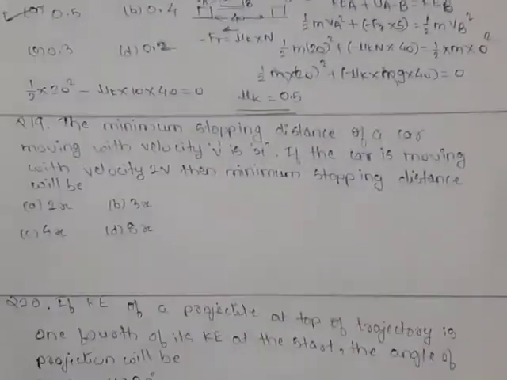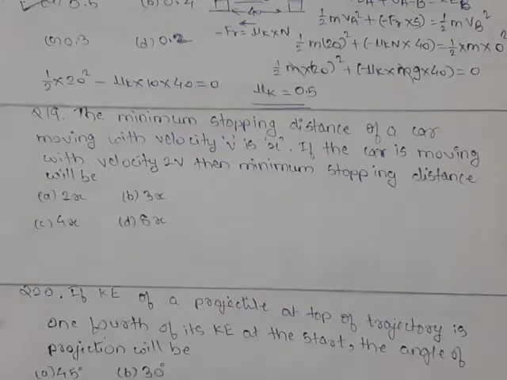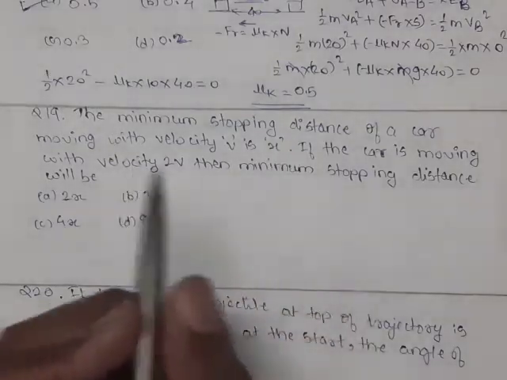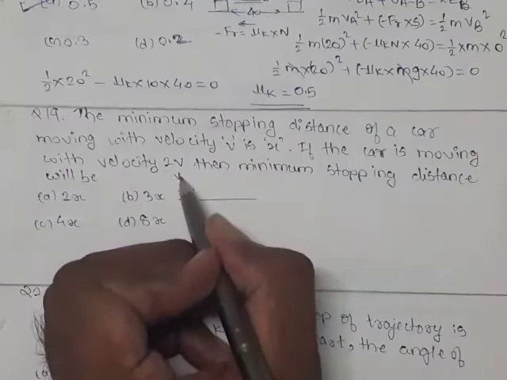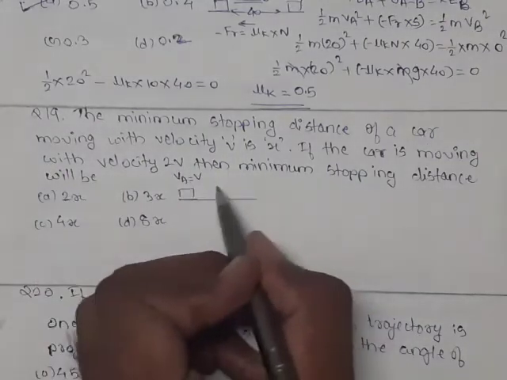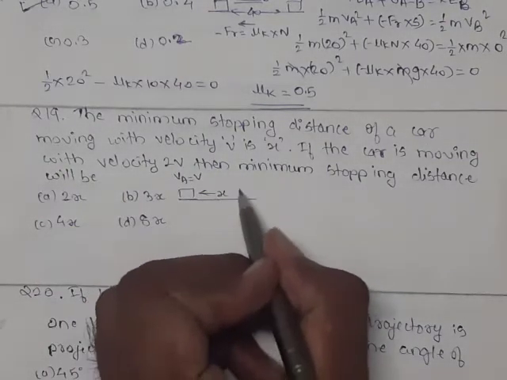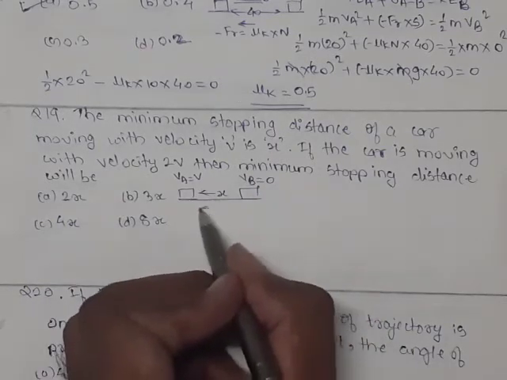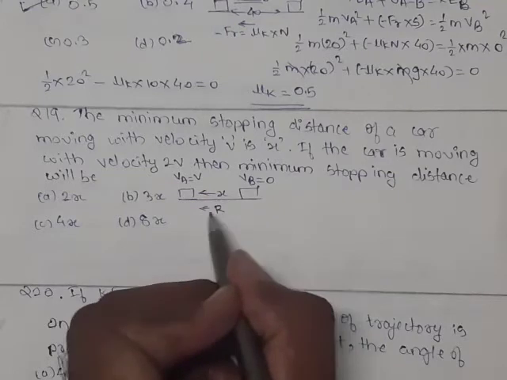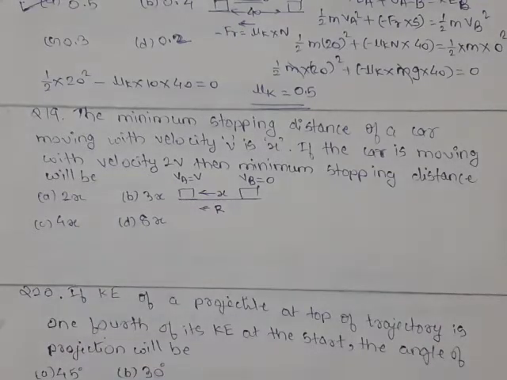Now we'll see question 19. The minimum stopping distance of a car moving with velocity v is x. If the car is moving with velocity 2v, then the minimum stopping distance is. Again we will draw a simple figure. Initially the velocity of the car at point A was v. It has traveled distance x before it came to rest. So at point B velocity has become equal to 0. During this time the frictional or resisting force has been acting. That's why the object came to rest.